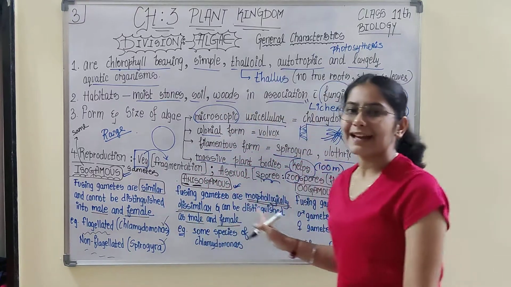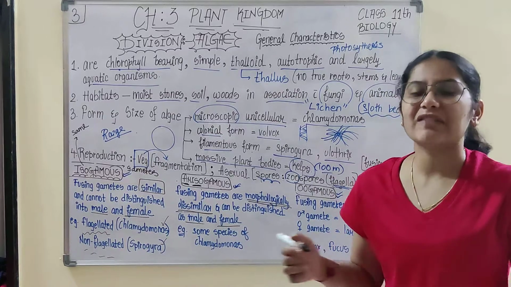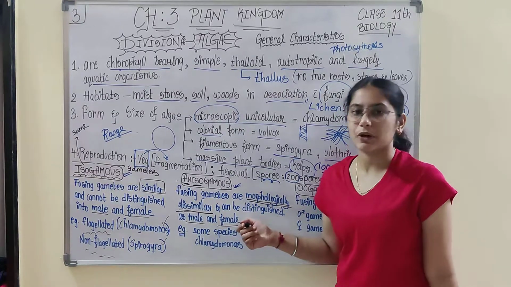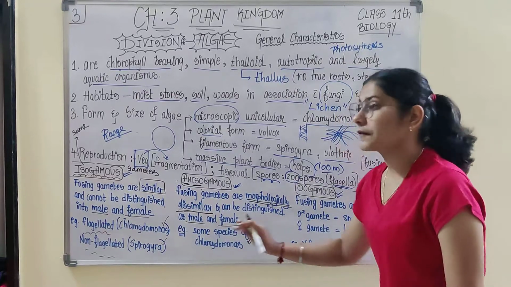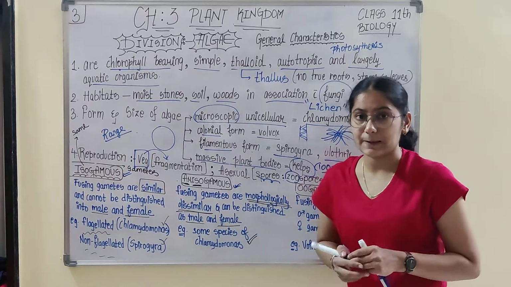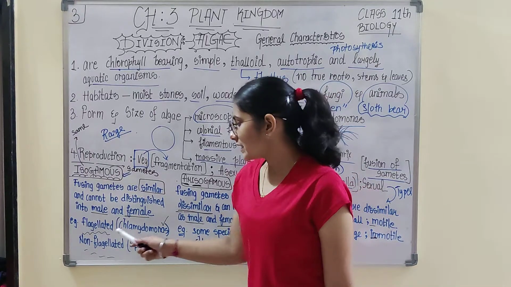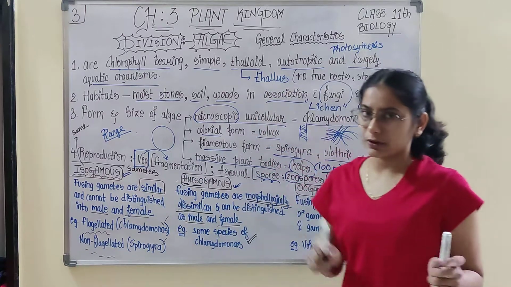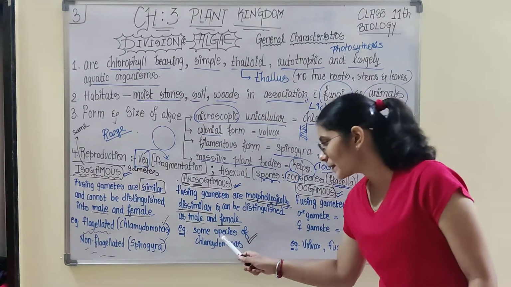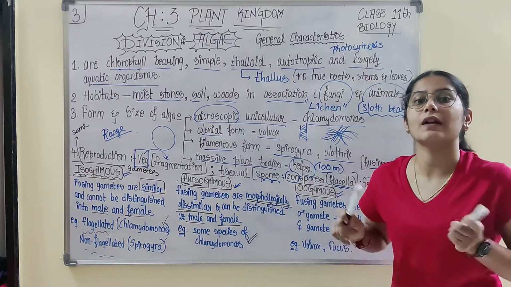An example of anisogamous sexual reproduction is some species of Chlamydomonas. If you observe the examples carefully, flagellated Chlamydomonas undergoes isogamous sexual reproduction, while some species of Chlamydomonas also undergo anisogamous sexual reproduction.